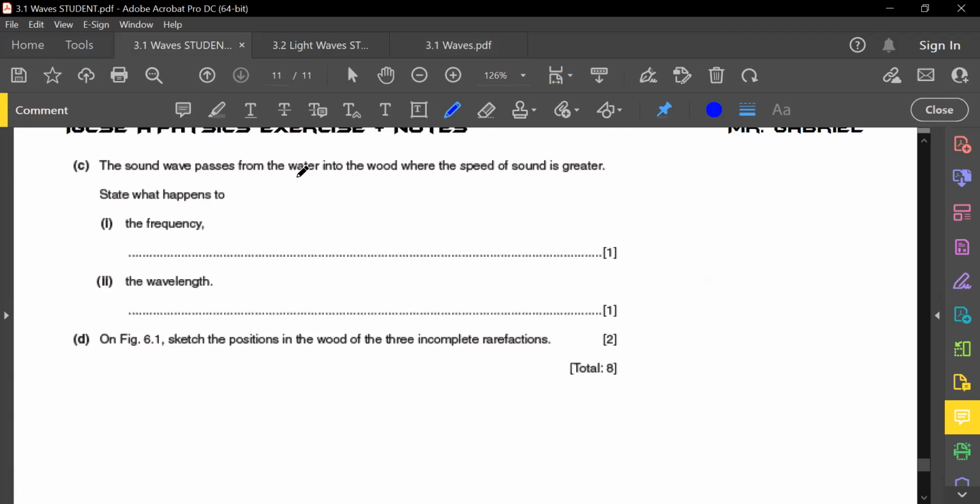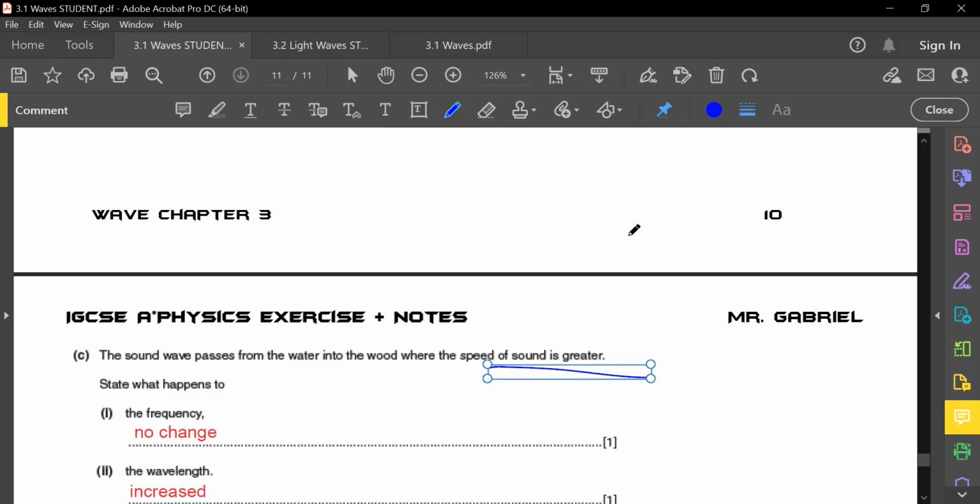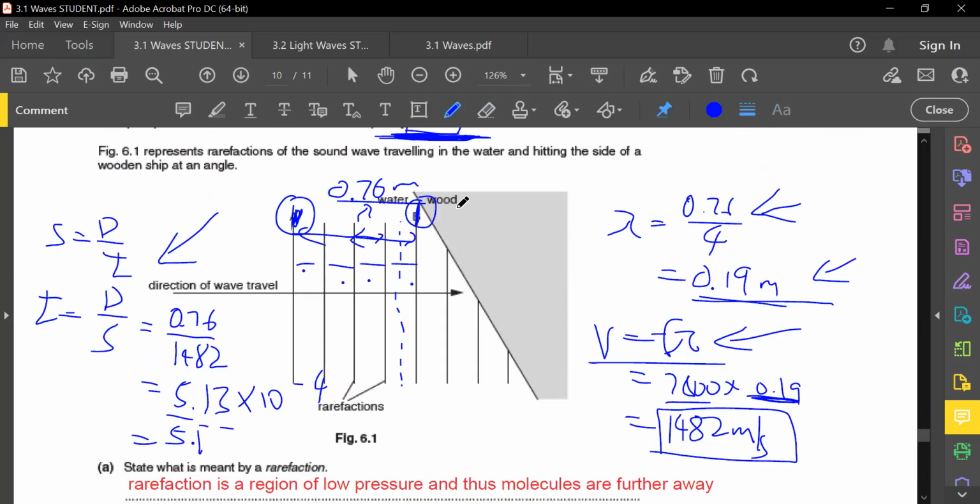The sound wave passes from water into wood where the speed of sound is greater. State what happens to the frequency. Obviously, no change. Good. Then after that, the wavelength when the speed is greater is going to be increased as well, right? And then from figure 6.1, sketch the position in the wood of the three incomplete rarefactions, right? It says that the sound wave is greater speed right now. If it is greater speed, initially it's supposed to be straight line like this, right?